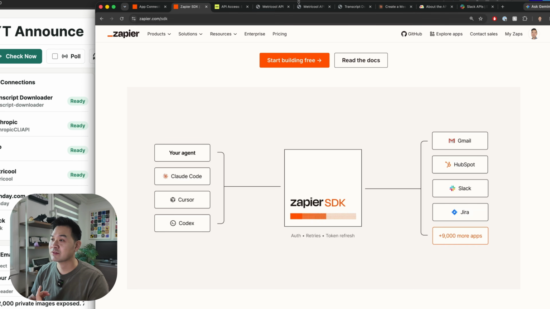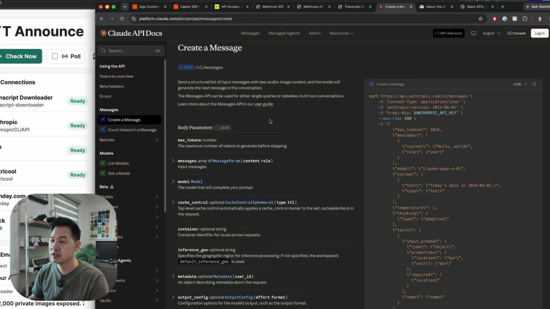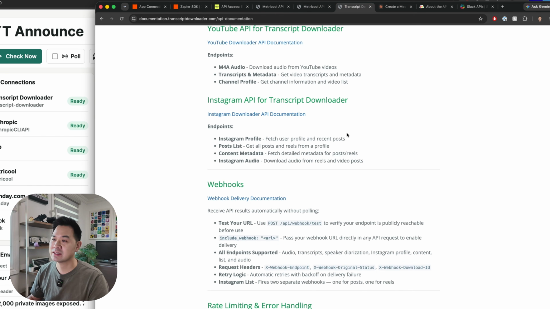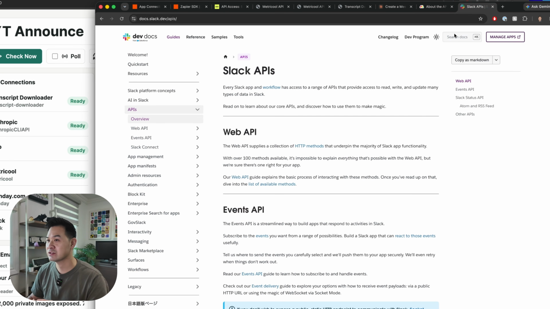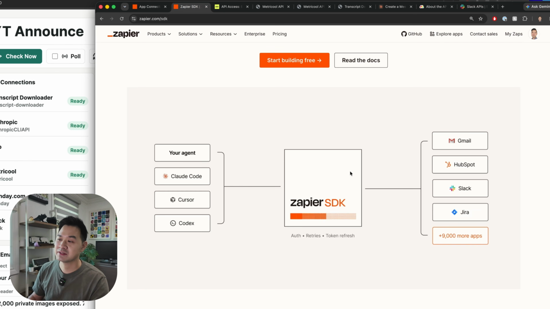Each of these different platforms has its own documentation of how to connect to, authenticate, and work with that platform. Each of them has different endpoints, meaning different actions that you can take on the platform. So Slack has its own, Monday has its own. Then for each of them, you're going to have to manage that API networking code. And then from time to time, they update the APIs as well. So what was working may not work anymore. So the promise of Zapier SDK is that it handles all of that for you.